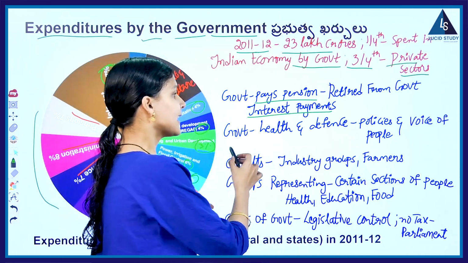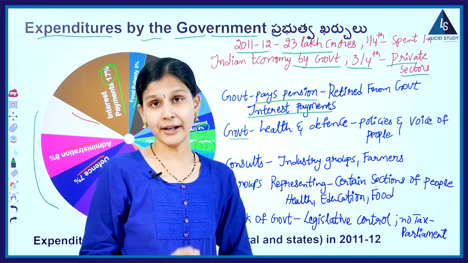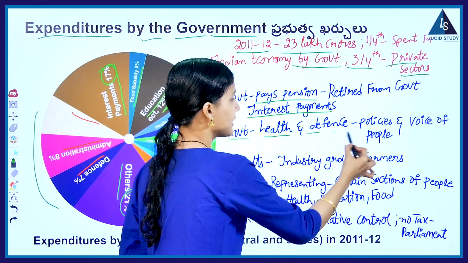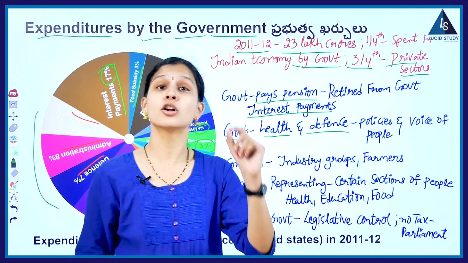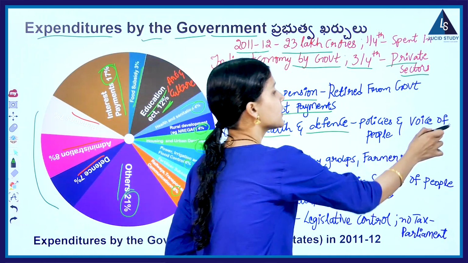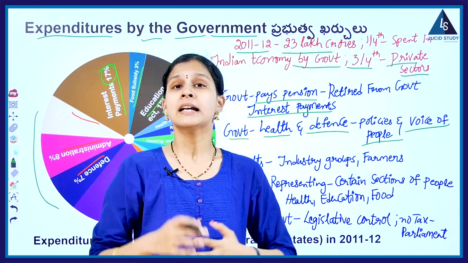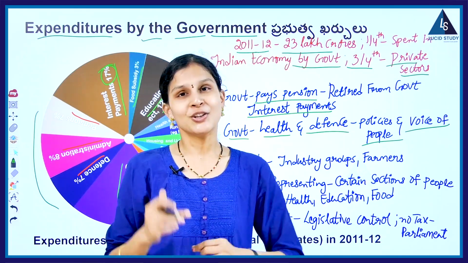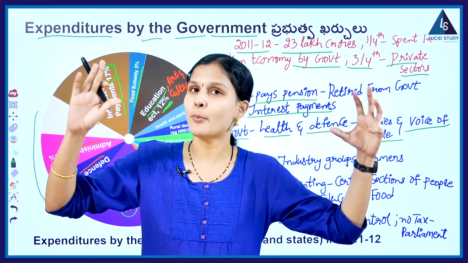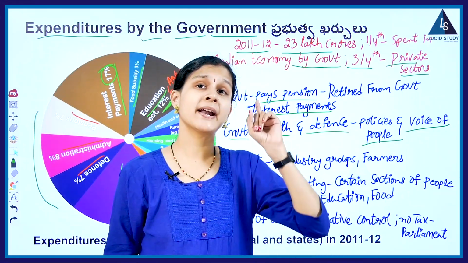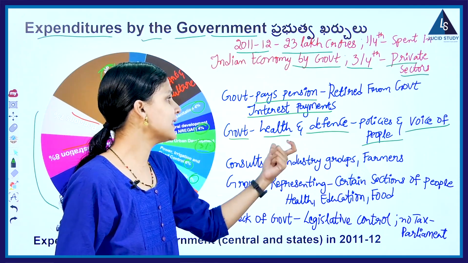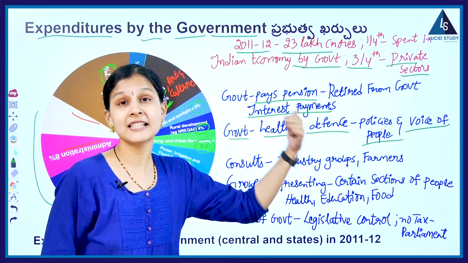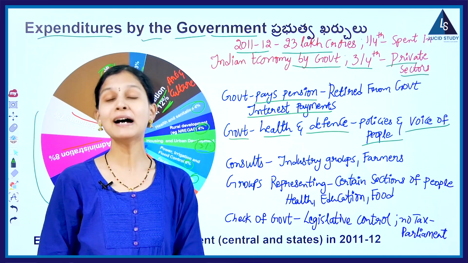And here, government also invests in health and defense depending upon its policies and also depending upon the voice of the people. Under government, some policies will be there, so it completely functions depending upon such policies only. Based on those policies, health and defense services will be provided to the people.